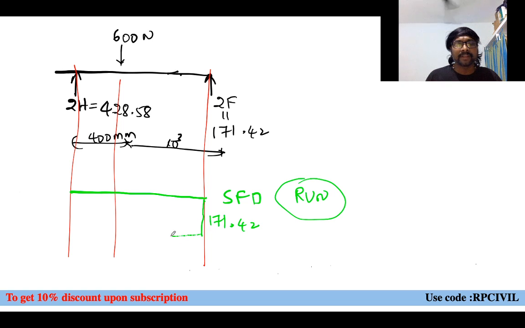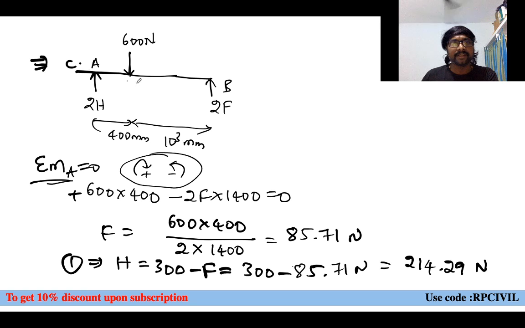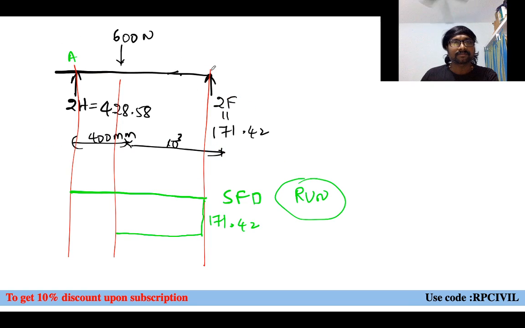And from this location to this location, do you have any other force? No other force. So between these two points, let us say this is A, B, C, D. From B to D there is no load applied, there is no other load existing here. So negative shear force we are having, and at this place, just to the right side, this value only will be there.